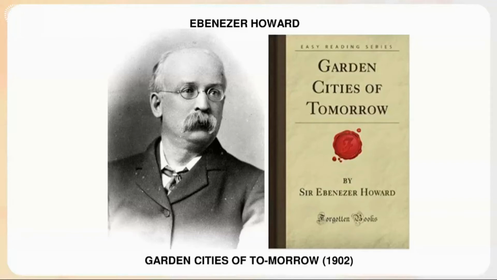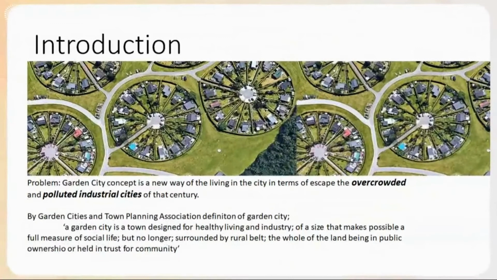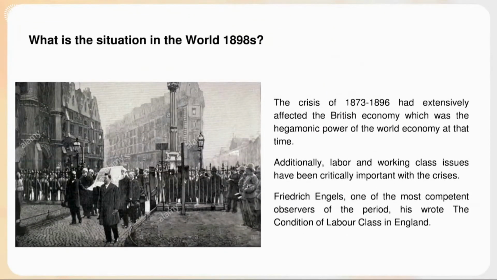The concept of Garden City was introduced by Ebenezer Howard in London in 1898. He wrote the remarkable book Garden Cities of Tomorrow. The crisis of 1873 to 1896 is the first general crisis of capitalism in historical developments. They called it the Great Depression. The main features of the crisis are persistent deflation in product prices, profitability problems and adverse investment conditions.